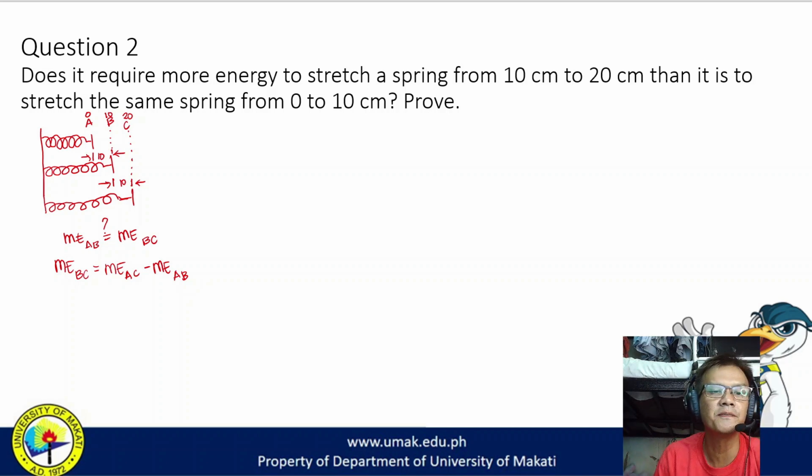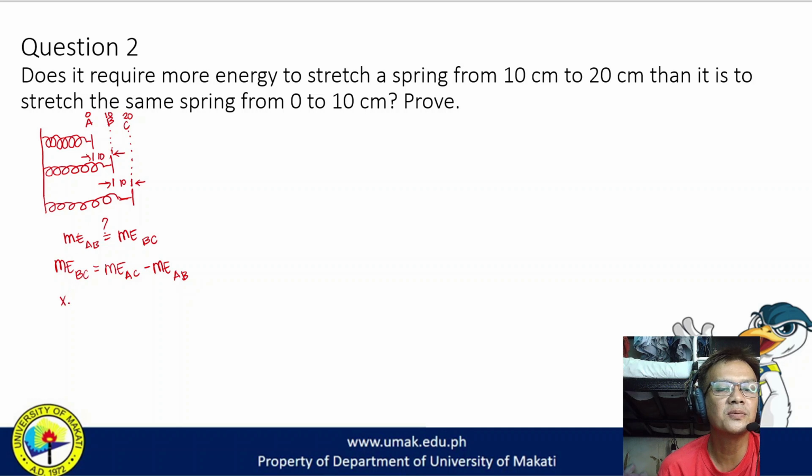Now, to solve this, wala tayong K, yung spring constant. We don't know the spring constant. We could assume, yes, but let's try to utilize what we have. Okay, so ang alam lang natin is meron tayong mga K, meron tayong mga X. Okay. So meron tayong X which is here from A to B is 10 cm.